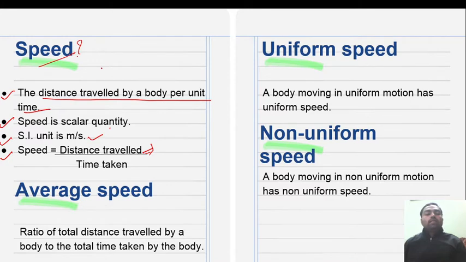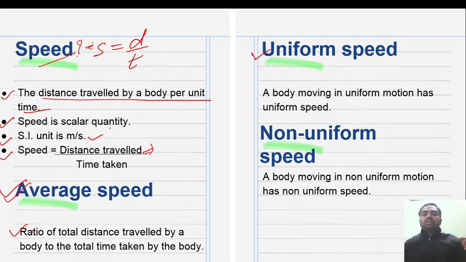So, speed S equals d by t. Here d is distance, t is time. Now coming to average speed. What is average? Average means sum of two. Here, the ratio of total distance traveled by the body to the total time taken by the body, means total distance covered by the body divided by total time taken to cover such distance, is called average speed.